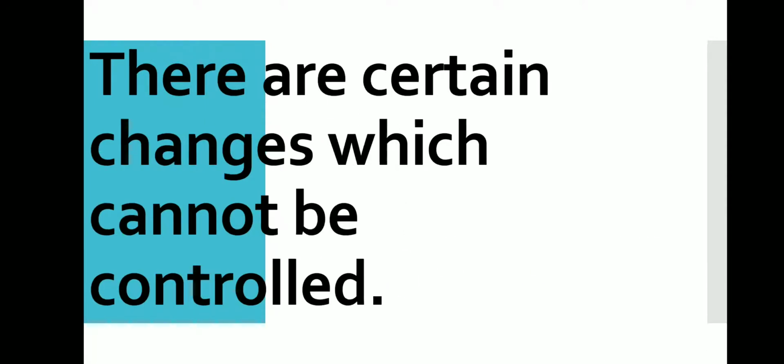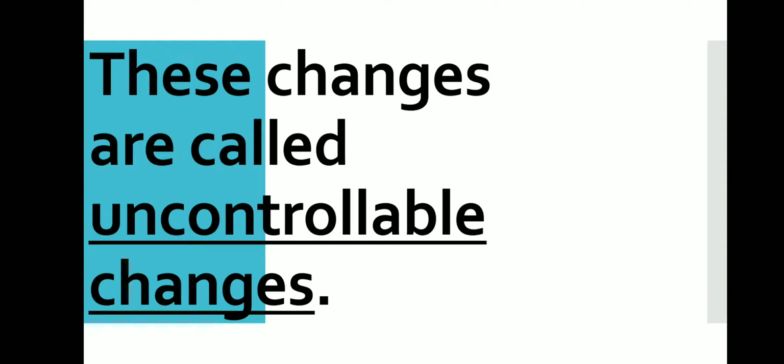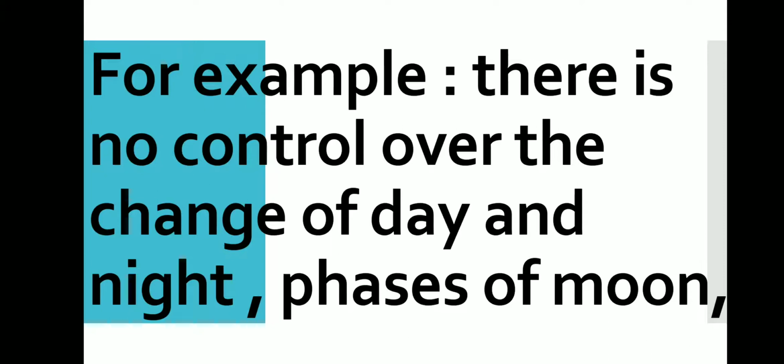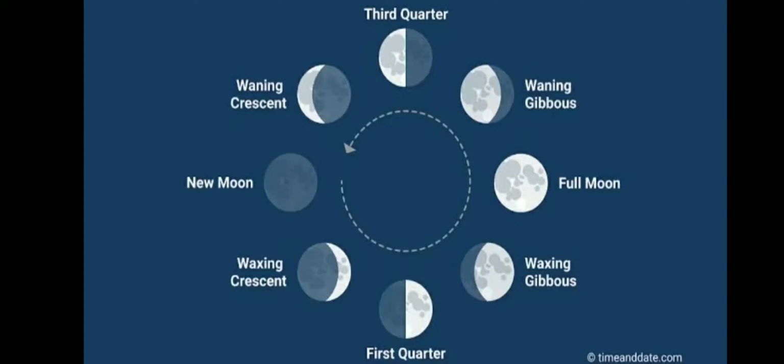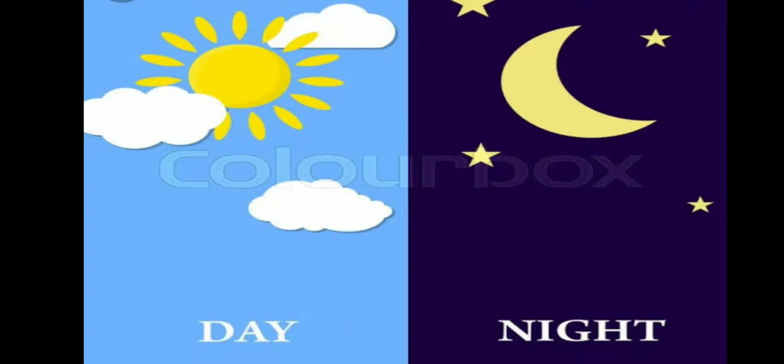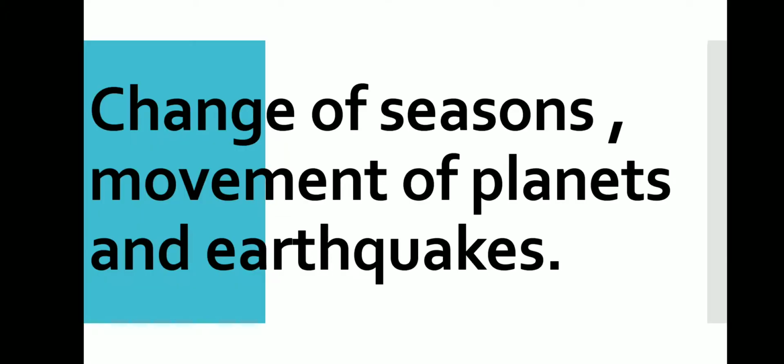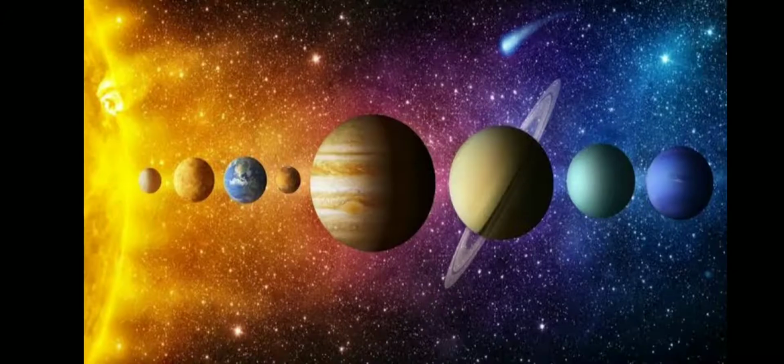There are certain changes which cannot be controlled. They are beyond our control. These changes are called uncontrollable changes. For example, there is no control over the change of day, phases of moon. Then we have changes of seasons, movement of plants and earthquakes. All these are not under our control, so they are uncontrollable changes.